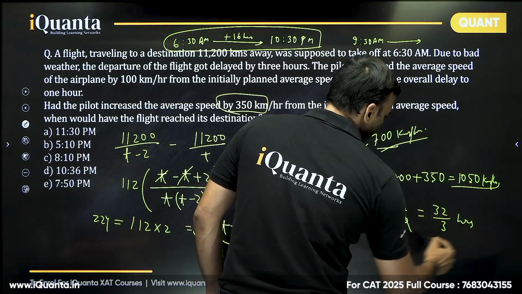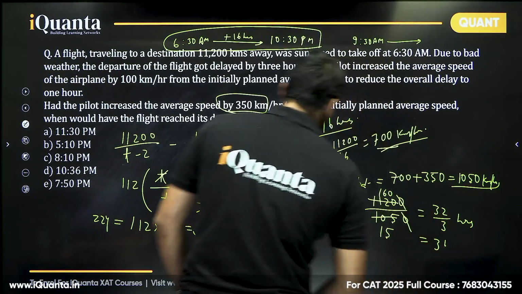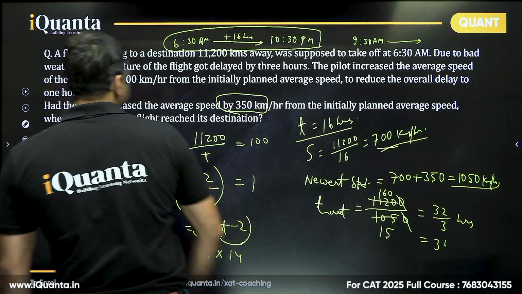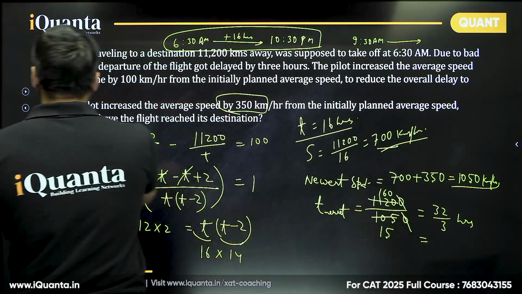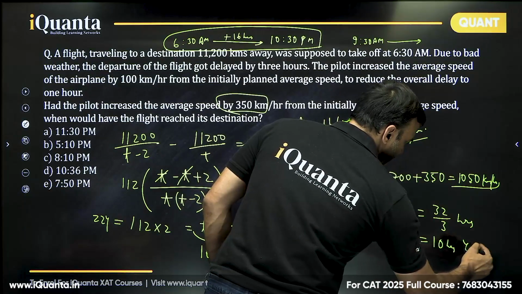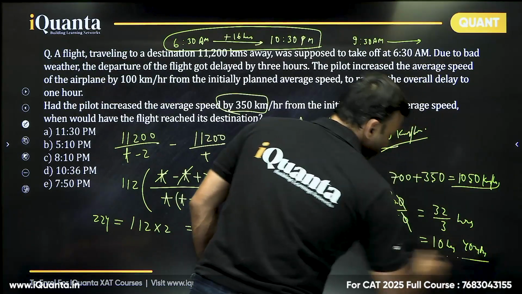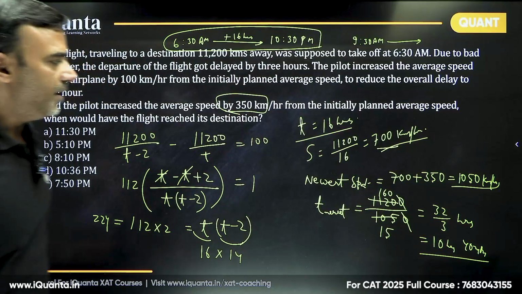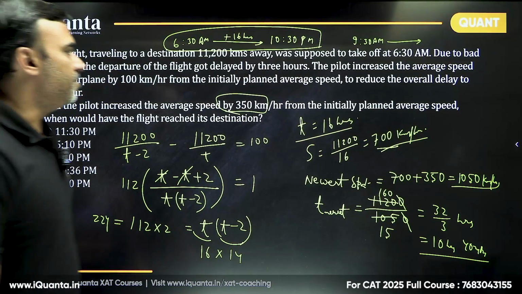Right? So it is 32 by 3 hours; 30 by 3 is 10. So 10 hours and 2 by 3 hours. So 10 hours and 40 minutes. So this is 10 hours and 40 minutes. Right? 10 hours and 40 minutes.